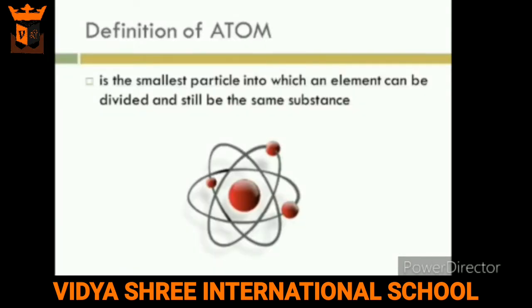Now we can define the atom. Atom is the smallest particle into which an element can be divided and still be the same substance. Students, do you know atoms are so small that they cannot be seen even by the most powerful microscope?